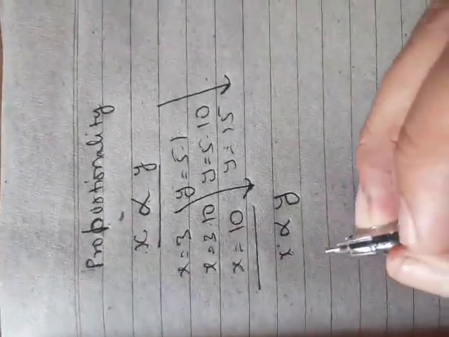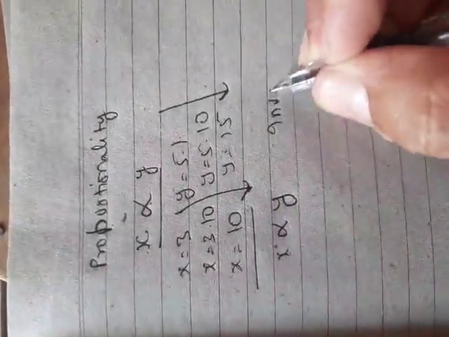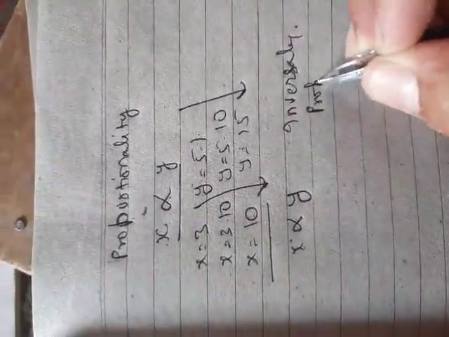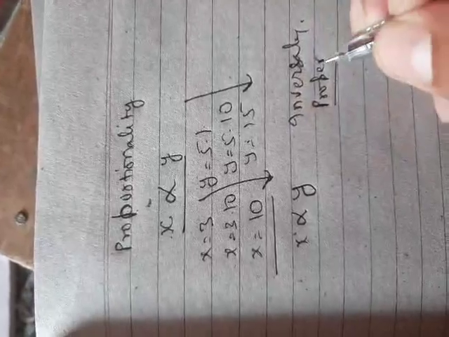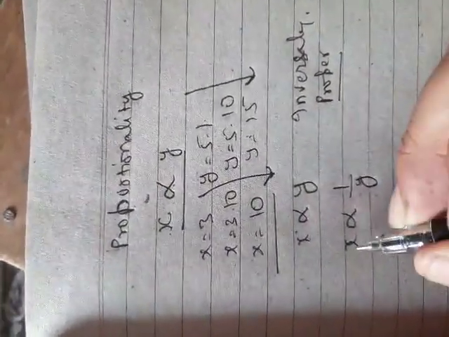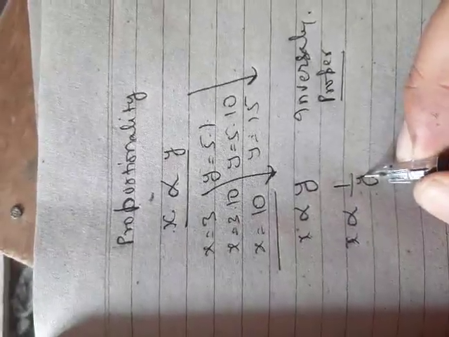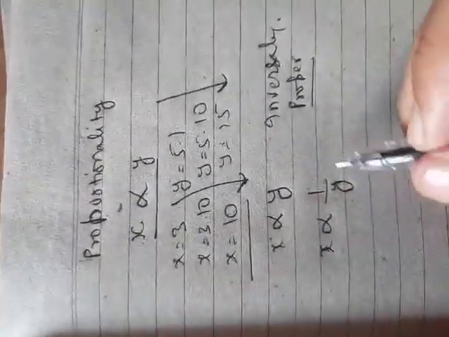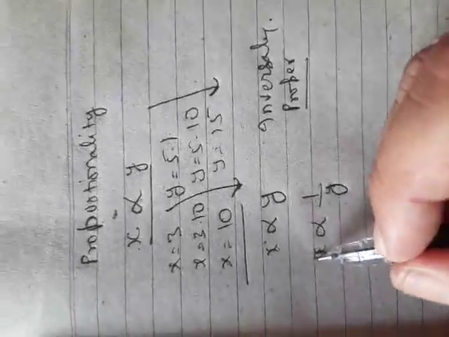Now if I talk about inversely proportional, what does inversely proportional mean? x is proportional to 1 upon y. This is x inversely proportional to y. The meaning is, if I increase y, x will decrease.